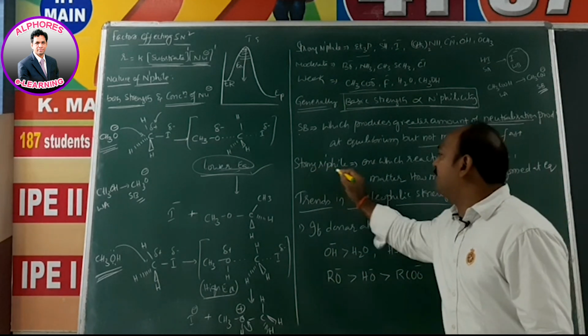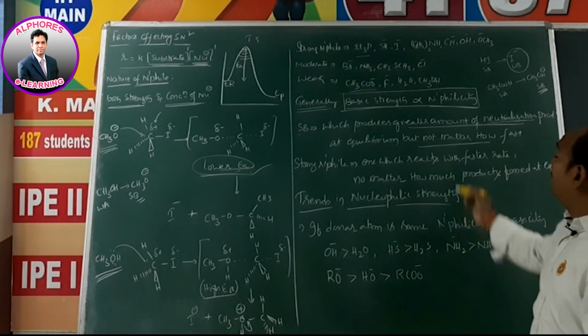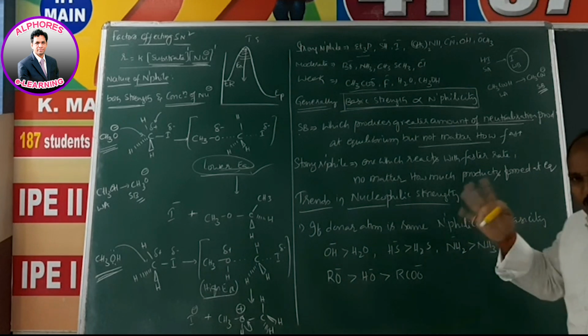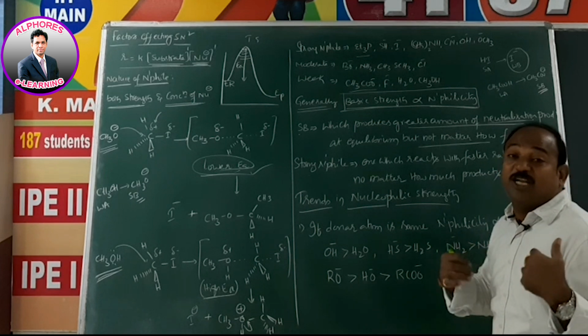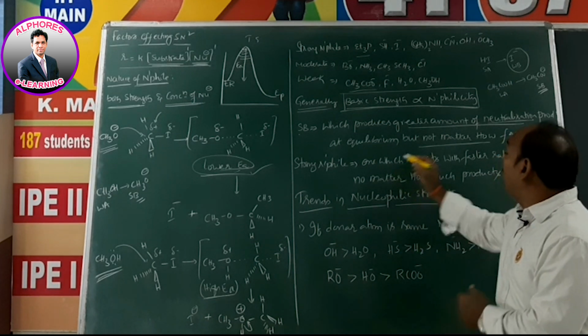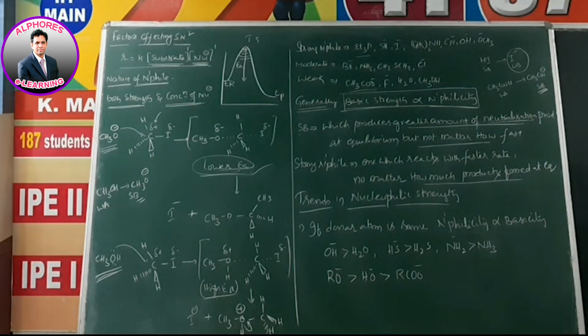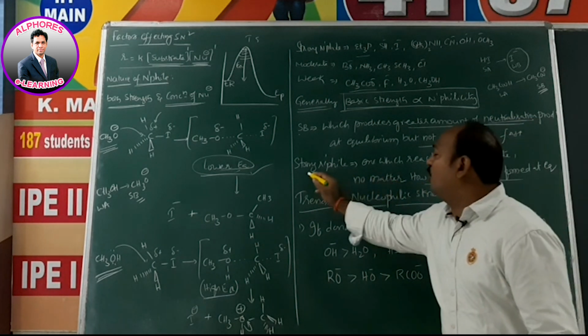Whereas in the case of a strong nucleophile, it is the one which reacts with a faster rate, no matter what quantity of product you are going to get. The one which has the tendency to react fast. So the one which reacts with a faster rate, no matter how much product is formed at equilibrium. So this is a kinetic parameter, meaning a strong nucleophile.